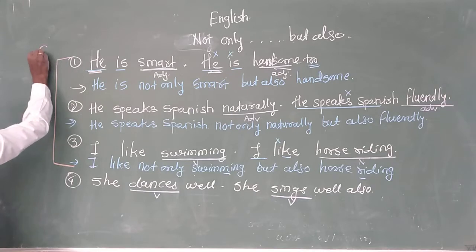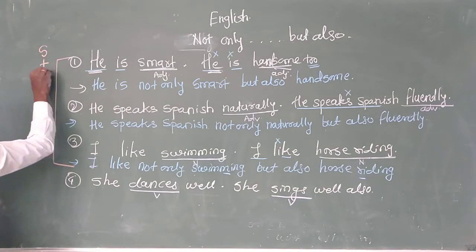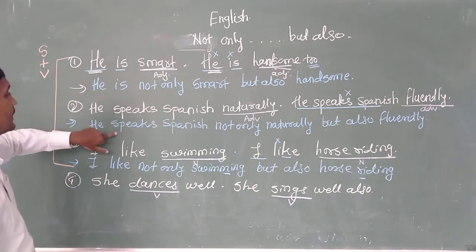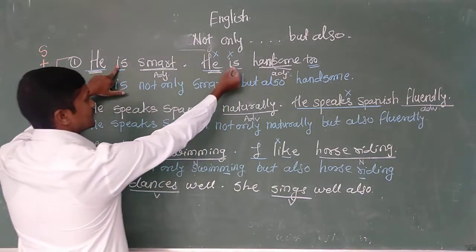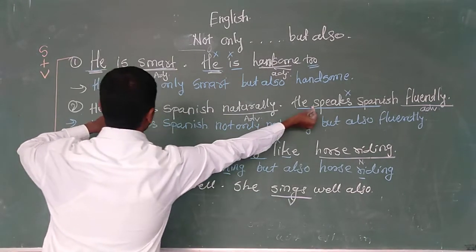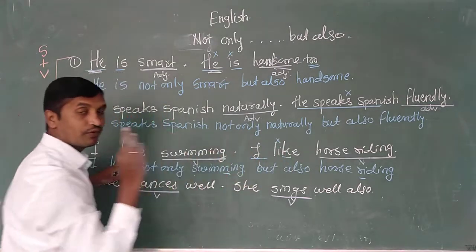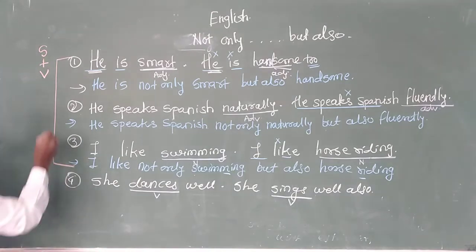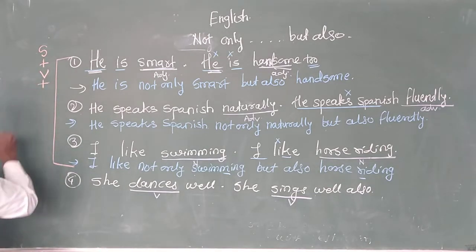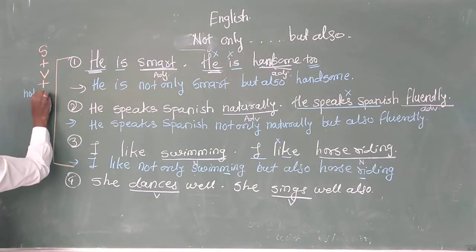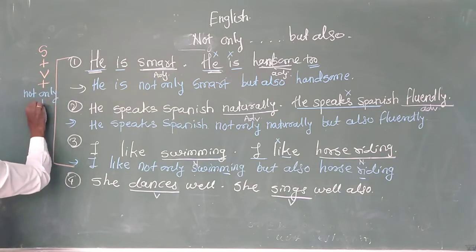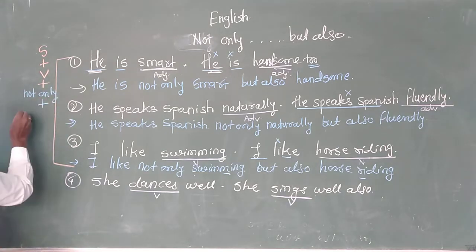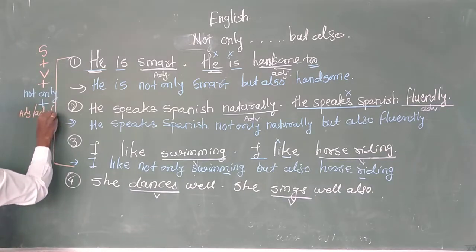The structure is subject plus verb, because in all three sentences our verb is common. See, is, speak, common along with the subject. So we shall use the structure S plus V plus not only plus either adjective or adverb or noun.